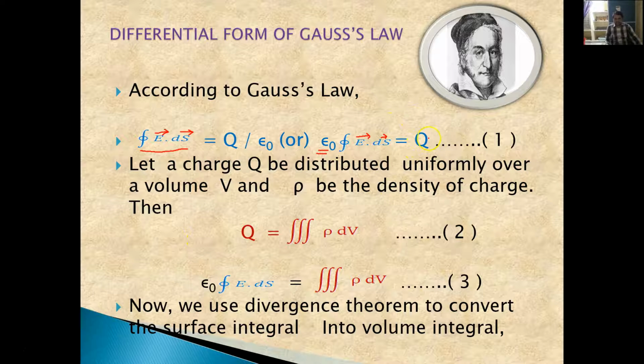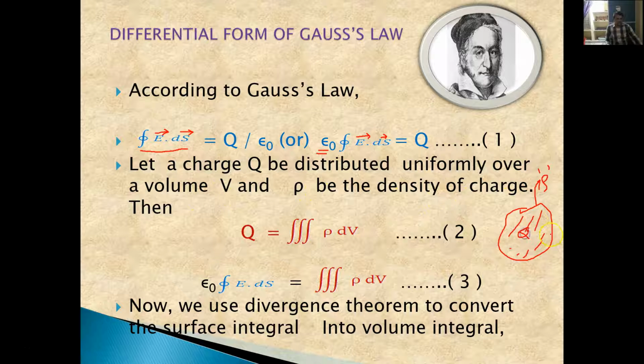Let us say this is the closed surface, and the charge Q is within this closed surface. For the time being, let us consider that this charge is uniformly distributed over this closed surface. Let us consider a uniform charge density rho, where the charge is distributed equally throughout the volume. Let the charge Q be distributed uniformly over a volume V, and rho be the density of charge.